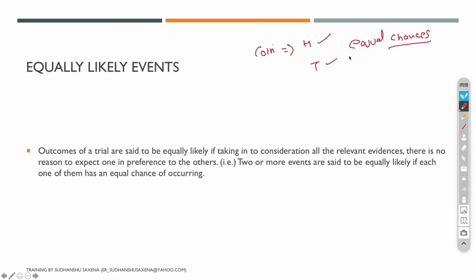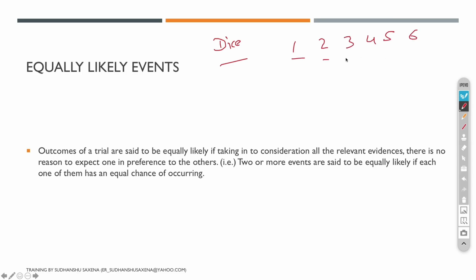If you get equal chances of getting head or tail, this coin is called a fair coin, where the chances of you getting head and tail are equal. Similarly, if you talk about a dice, the chances of you getting 1, 2, 3, 4, 5 or even 6 are all equal.